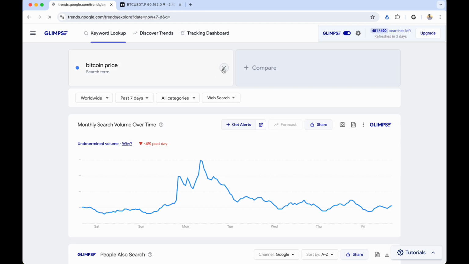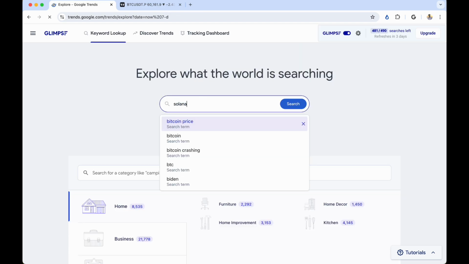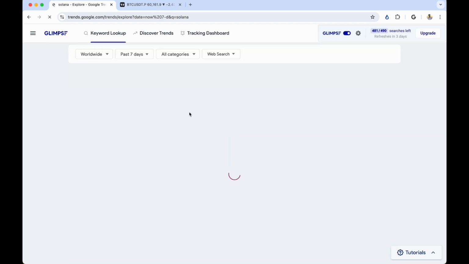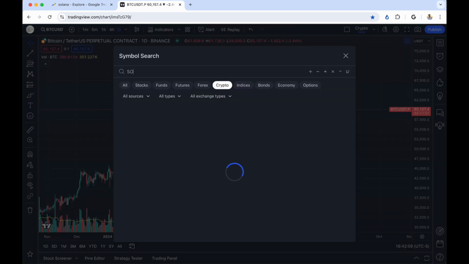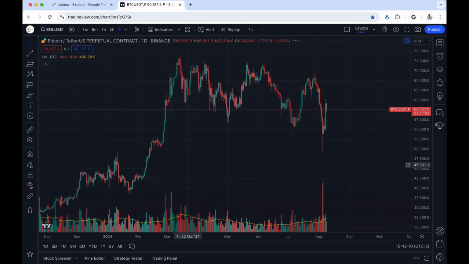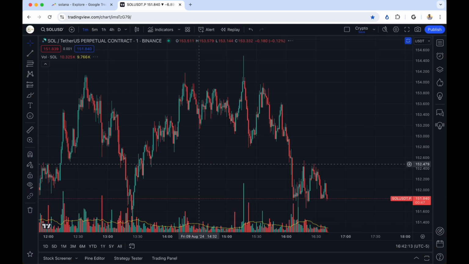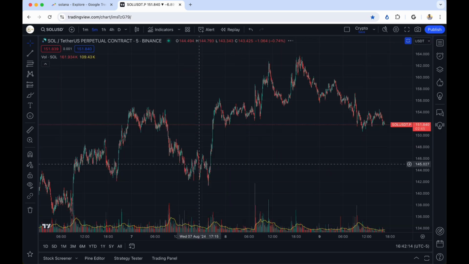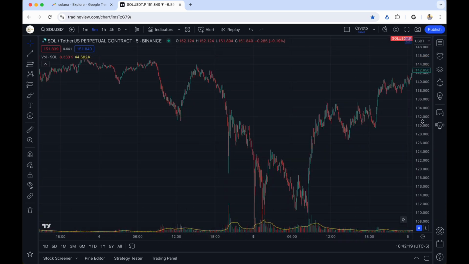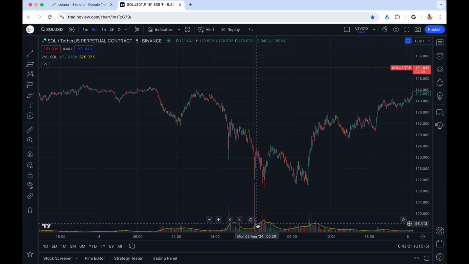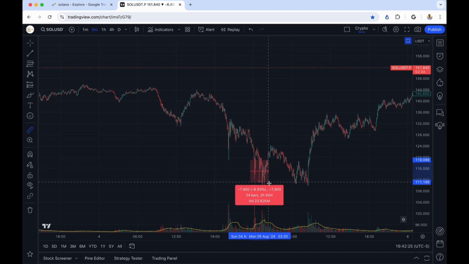There are other coins that you can use this for as well. So if I wanted to look up something else that's in the news a lot, Solana. This is going to be very correlated to Bitcoin, of course, but it still will correlate quite well. So August 5th, 1 a.m., we can see that there was a large spike. I'm going to have to go to the 5-minute. August 5th, 1 a.m. was the very market bottom. Not surprising. Look, August 5th Central Time, 1 a.m. was this price period right here, the market bottom.